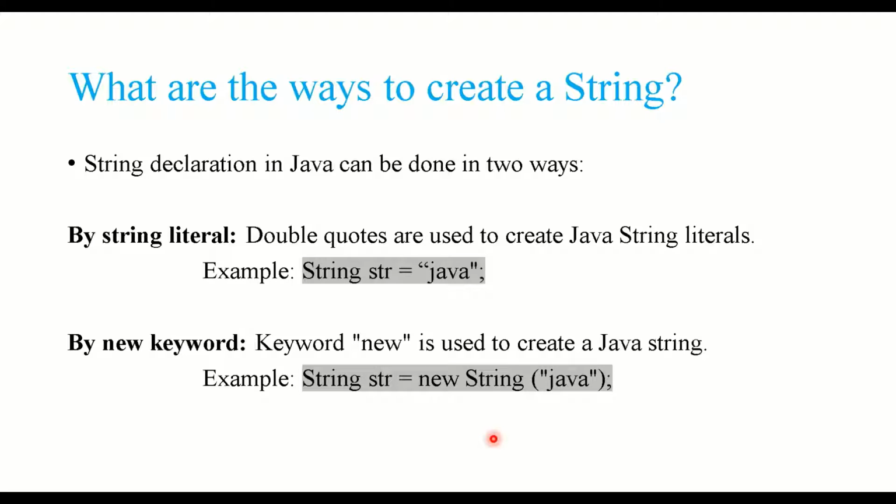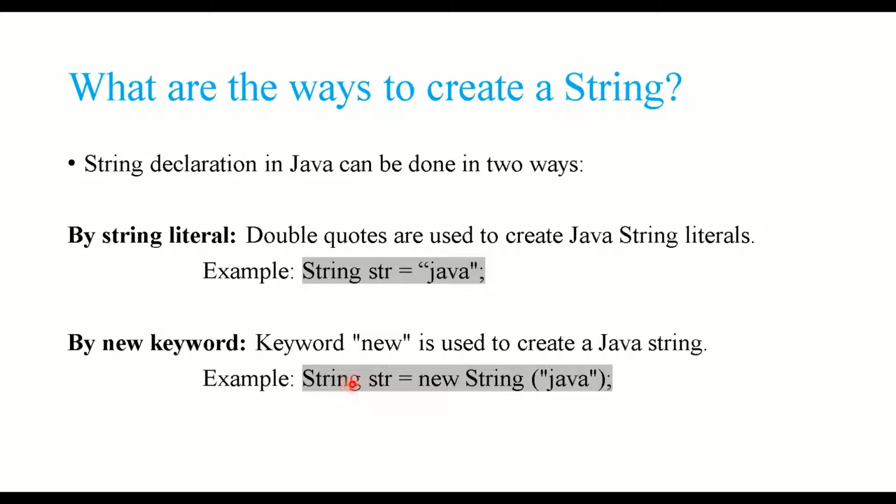Then the second most important question is what are the ways to create a string? There are two different ways of creating a string. One is by string literal and another is by new keyword. When you write string str is equal to Java in double quotes, this is the literal way of creating a string. When you write string str is equal to new String("Java"), this is the way of using the new keyword. As you all know, the new keyword is used to instantiate any object, right?